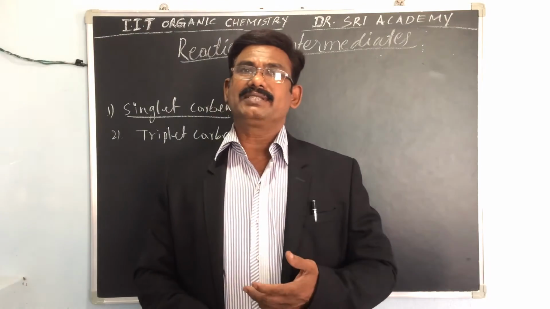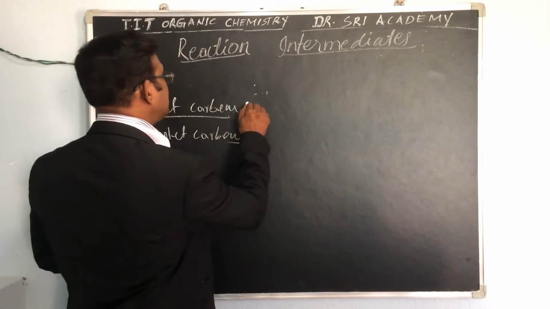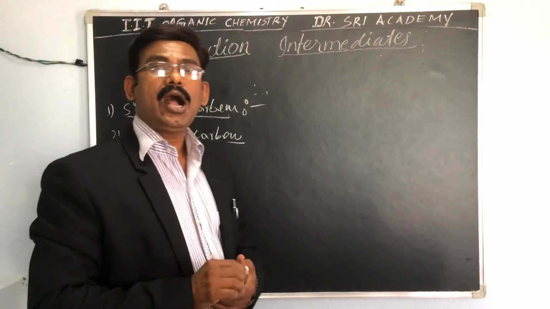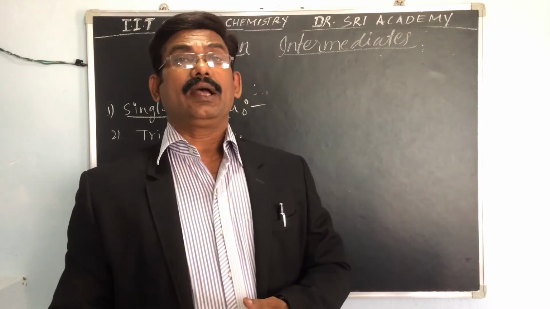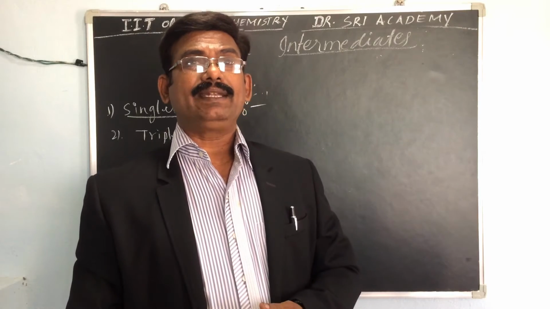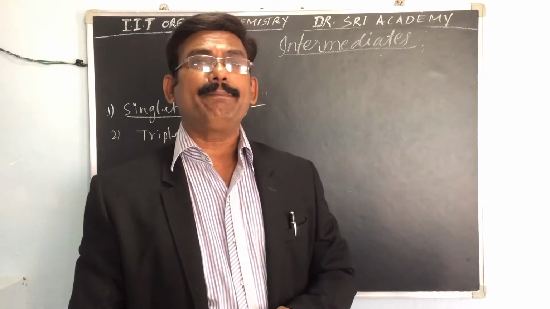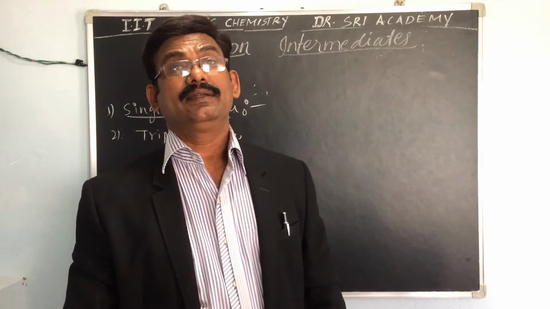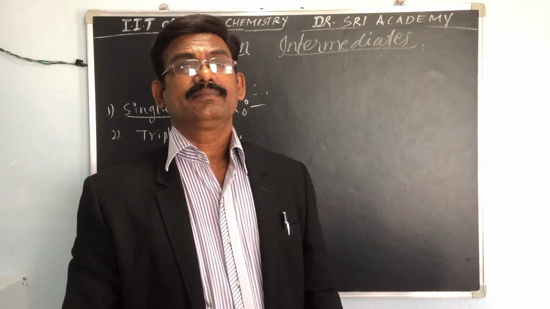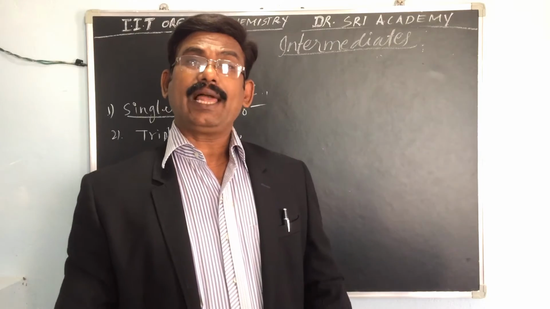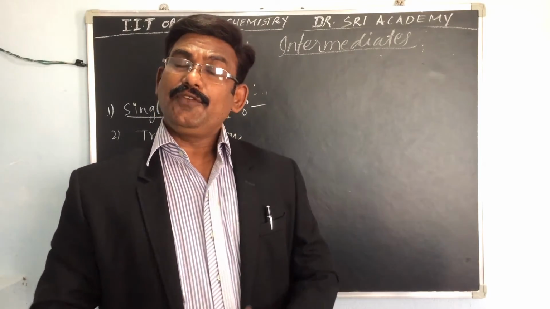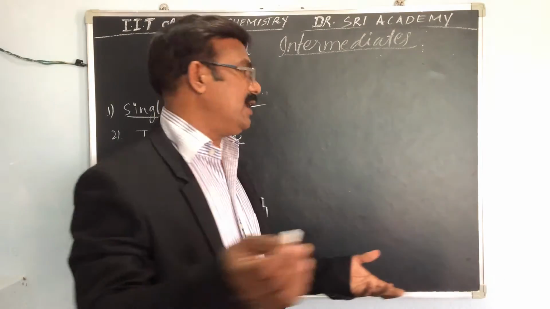So first of all, we have to see the singlet carbene. In this, the unhybridized p orbital remains vacant. It looks like a carbocation. If you see the diagram, we can understand.